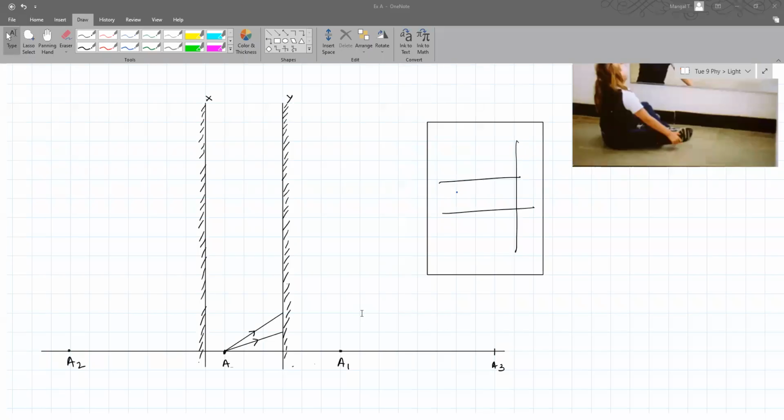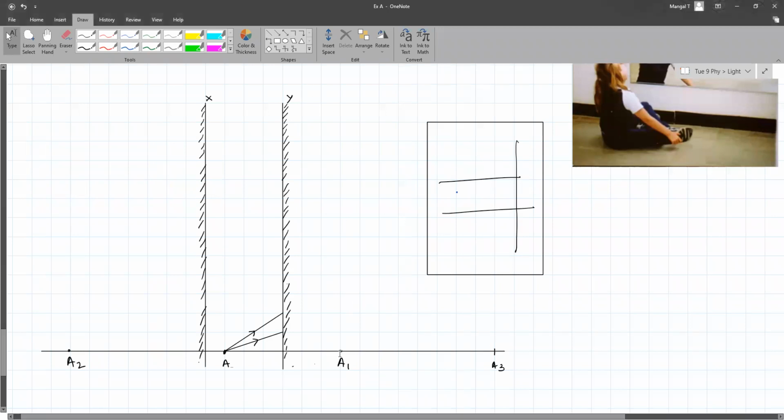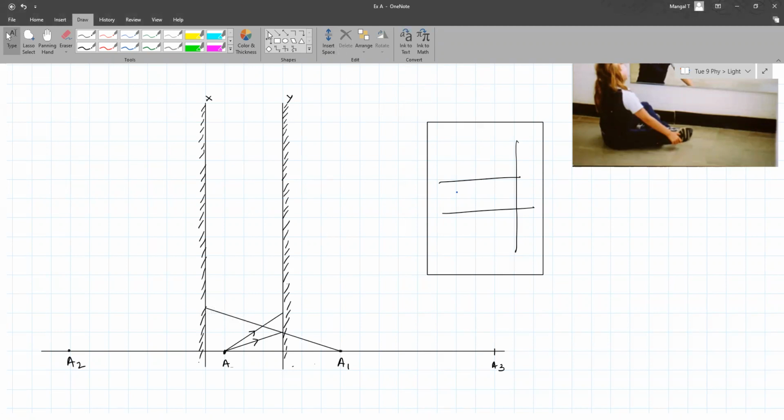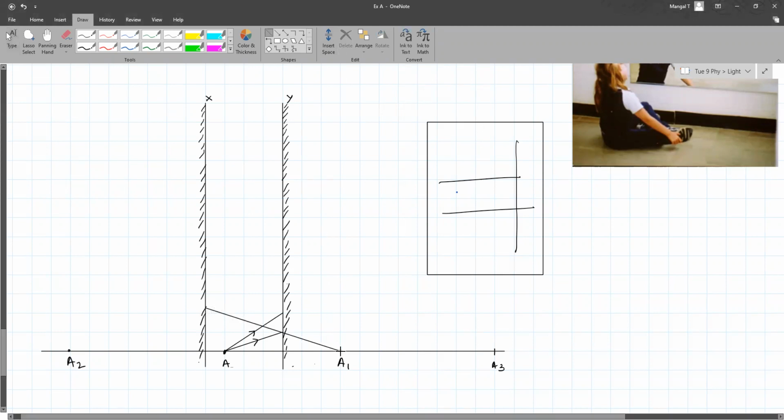Did we have to make this horizontal line in the middle, sir, and mark A, and also in the middle of the page? No, as I told you, you have a horizontal line in your notebook, so you can use that. Like I marked this at the bottom of the page. Yes, as long as you have a reference horizontal line, whether it is a printed one or you have drawn it, that's okay.